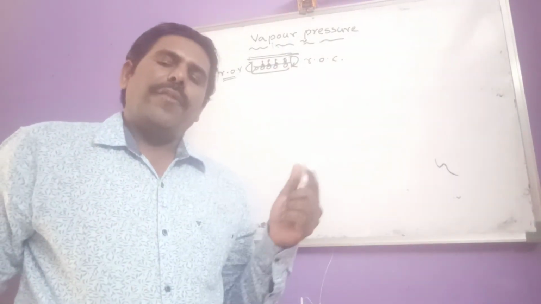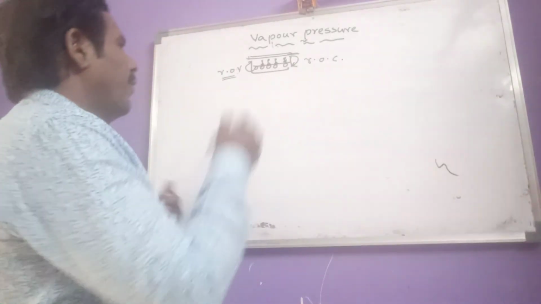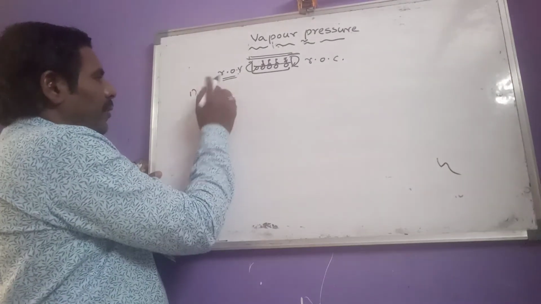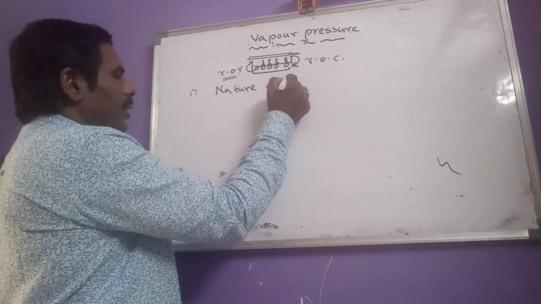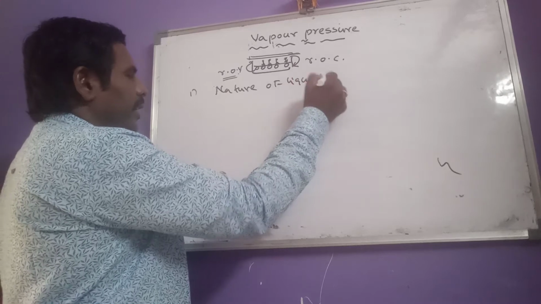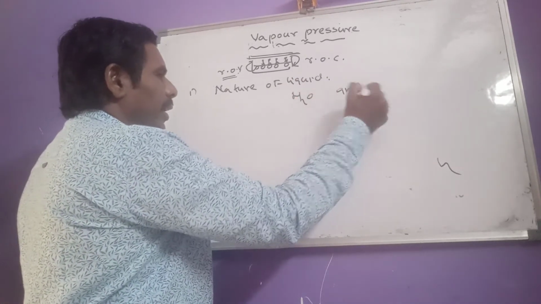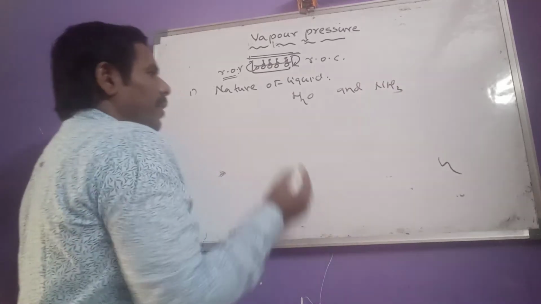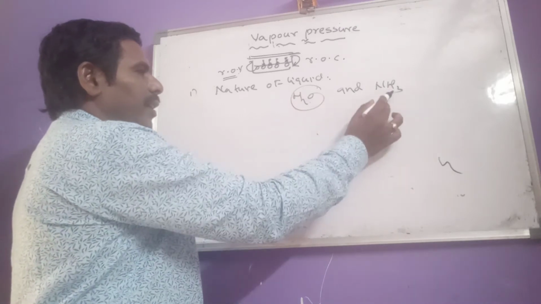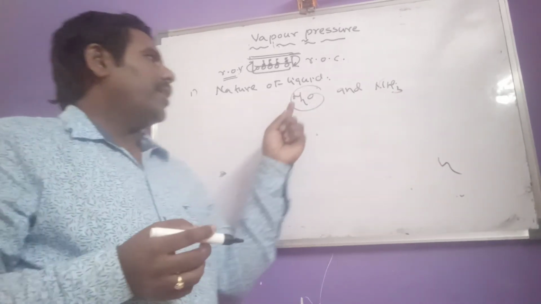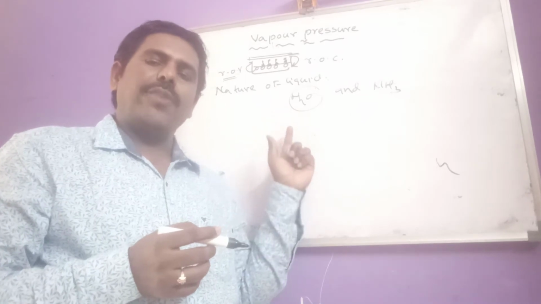Now, vapor pressure depends on which factors? The first one is the nature of the liquid. If you consider water and ammonia, the vapor pressure of water is less than that of ammonia because there are strong hydrogen bonds present in water.